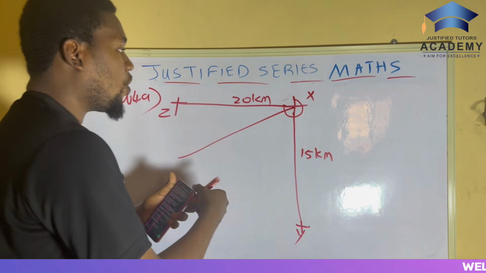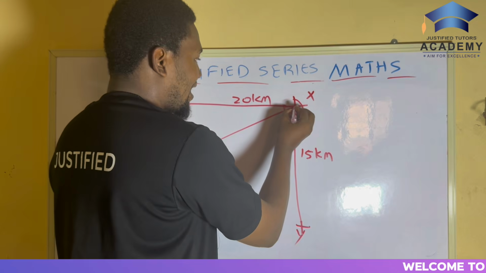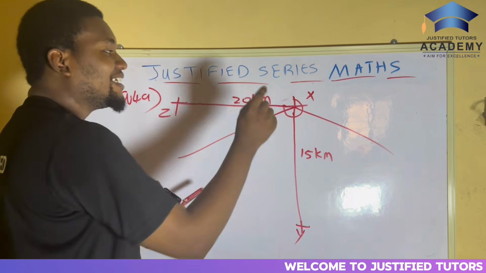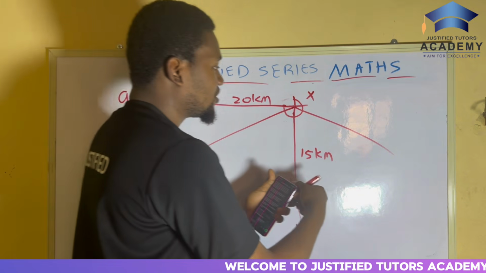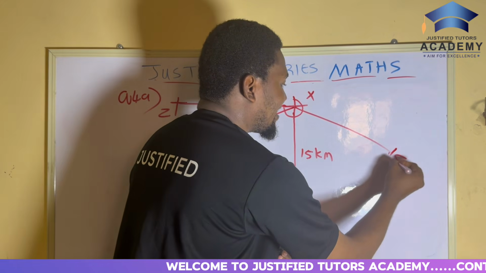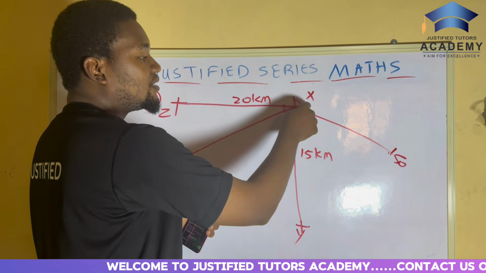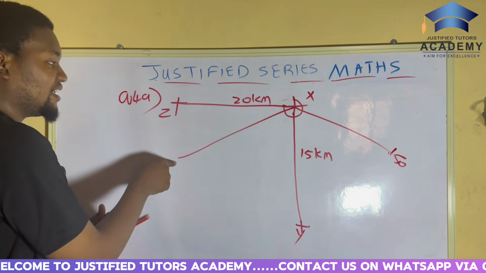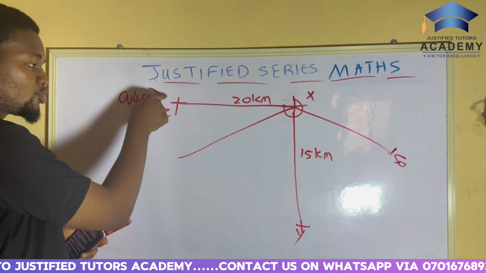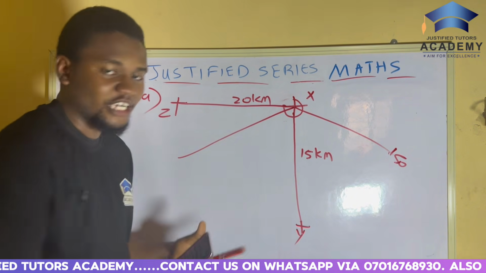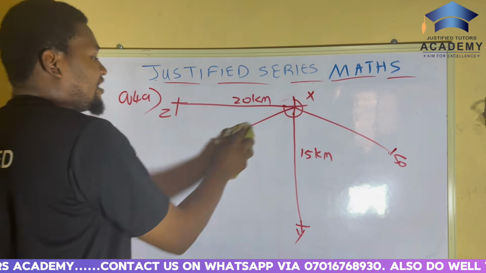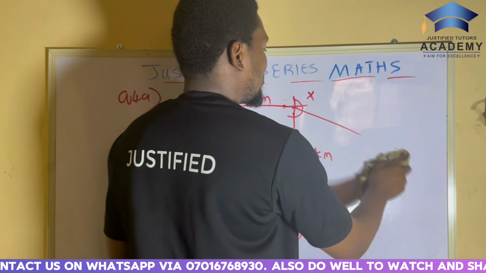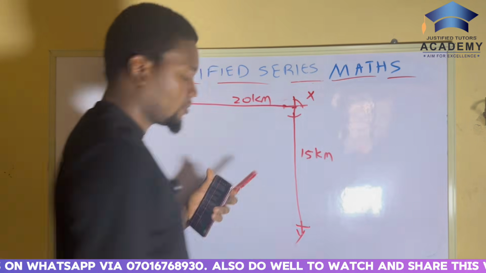Or if Z was around 150, it would be like this. Angle 150 is in between 90 degrees and 180 degrees, and angle 250 is in between 180 and 270 degrees. So go and watch the bearing video and learn it well. Let's continue with this question.